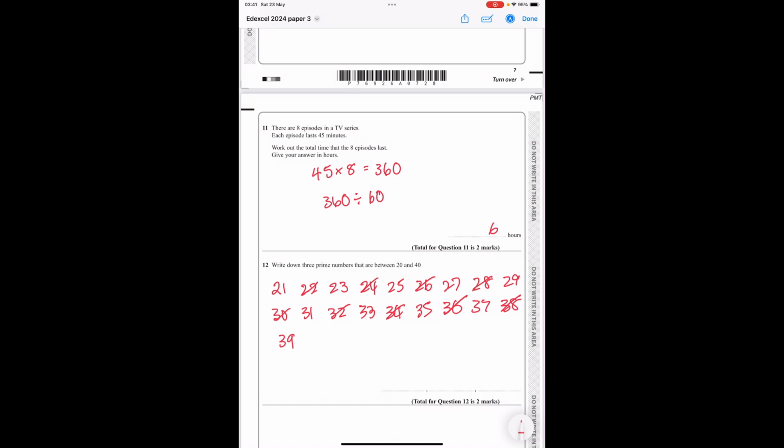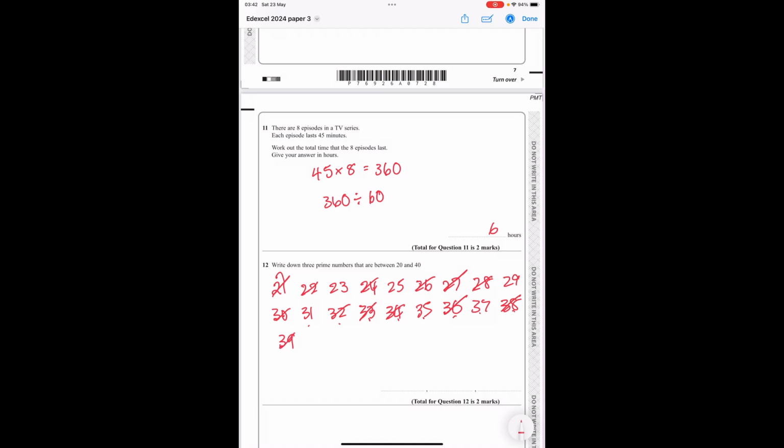I can cross off all the numbers that can be divided by 3. Remember, we add the two digits. 2 add 1 is 3, so that's divisible by 3. 33, 3 add 3 is 6. 6 is divisible by 3, so that is divisible by 3. Or we can say 21 and then add 3 each time: 1, 2, 3.